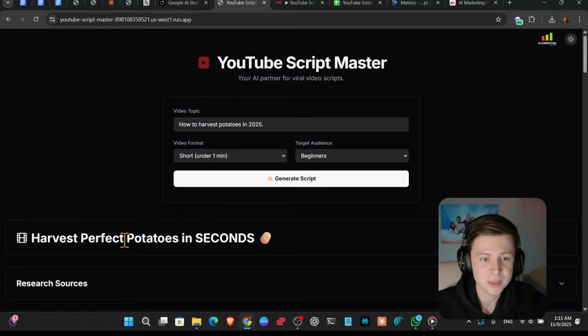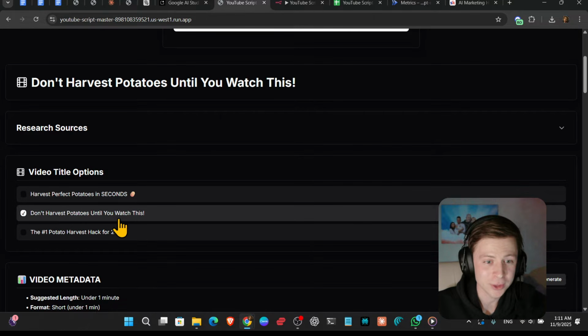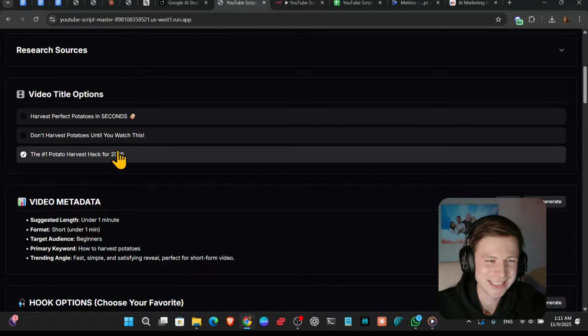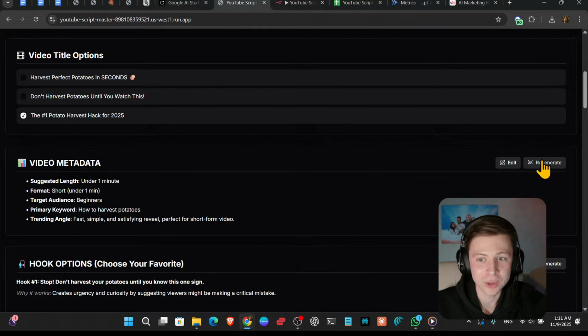So straight away: harvest perfect potatoes in seconds. Right here you can also choose the title that you want. So: don't harvest potatoes until you watch this. Okay, and the number one potato harvest hack for... okay, I like this part. So here, if you want, you can regenerate them. You can also edit them. It's totally up to you.